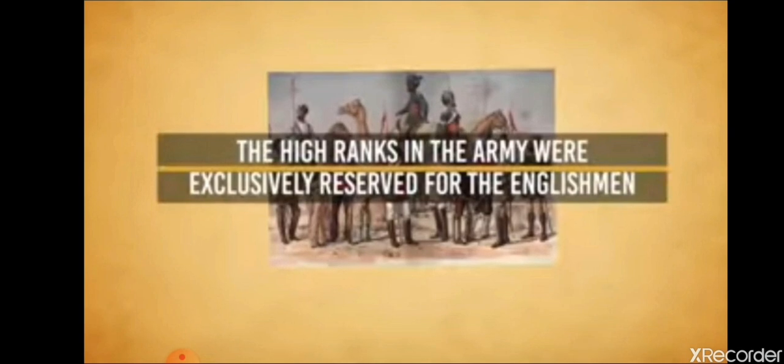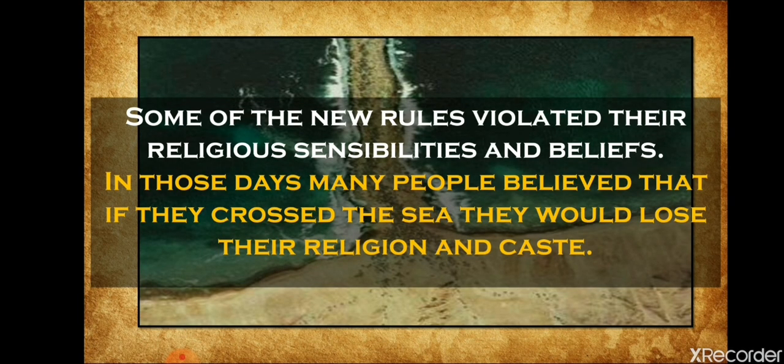The highest rank for the Indians was only sepoy. Above sepoy they were not promoted. So basically the higher ranks were only reserved for Englishmen, and like this the Indians were deliberately excluded from responsible positions. Okay, so all these were the military causes. Firstly, the Indian sepoys were not getting that much respect in the British army.